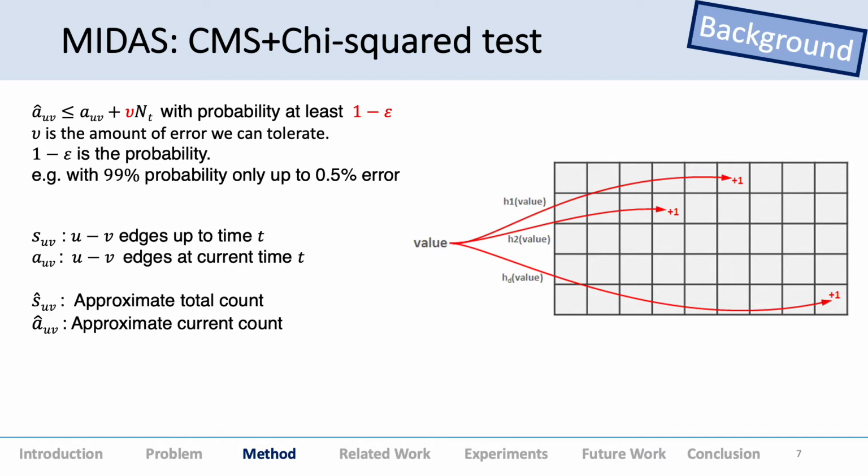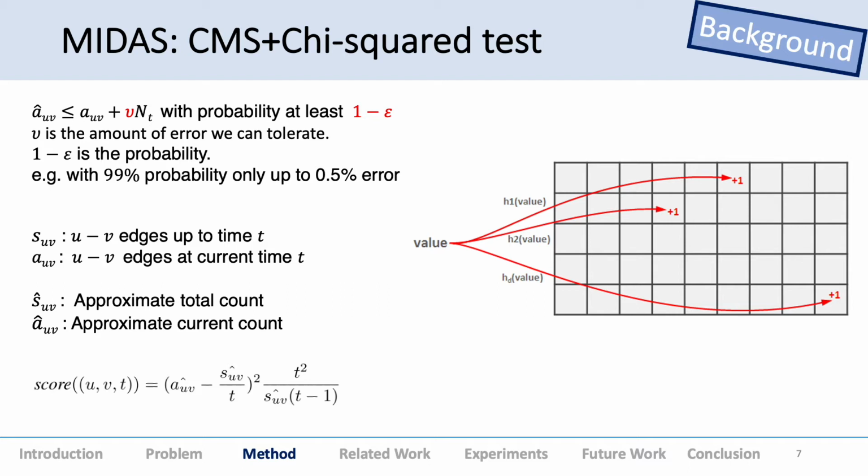MIDAS uses two such data structures, S and A. So it has UV edges up to time t and the current edges at this point of time. We retrieve S hat and A hat, the approximate total count and the current count. Using this, there's a score which is defined in the MIDAS paper. It is A hat minus S hat upon t. So this is the observed value, and this is the expected value. Total divided by total time is the mean or the expected value, and the score is proportional to the difference between these two.